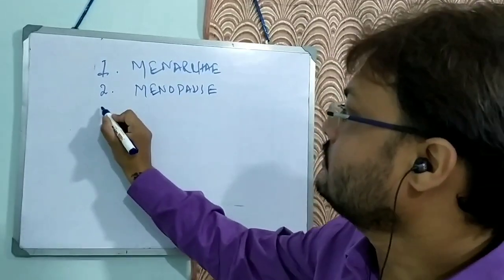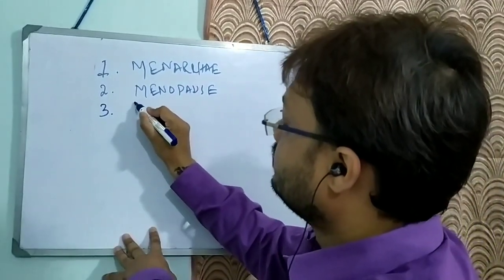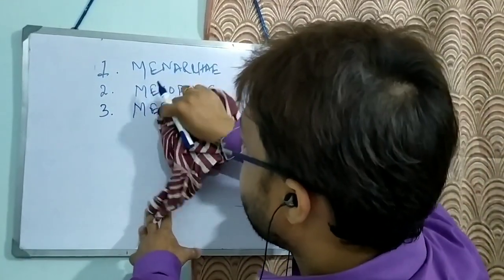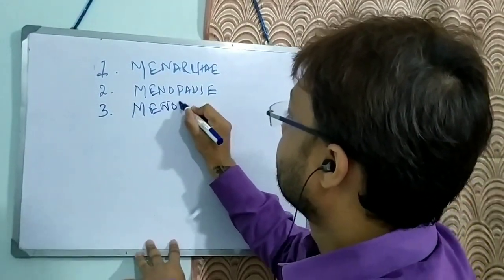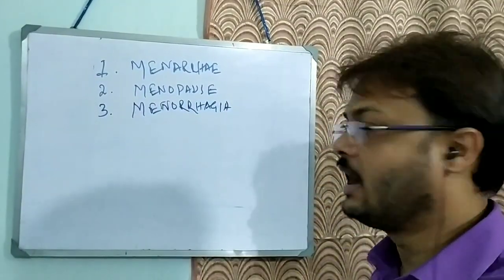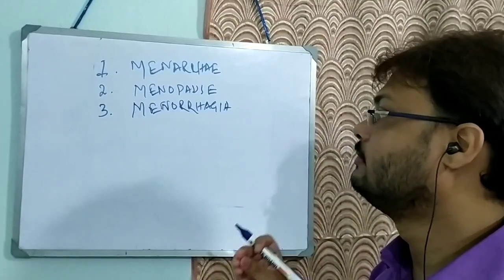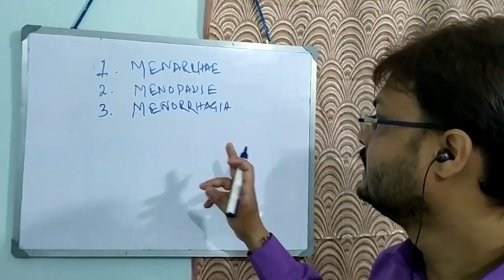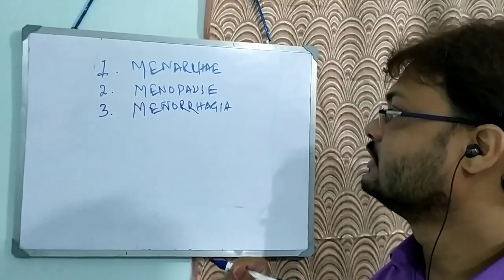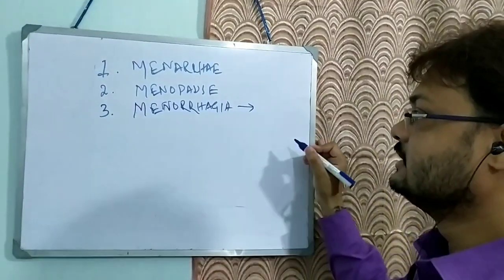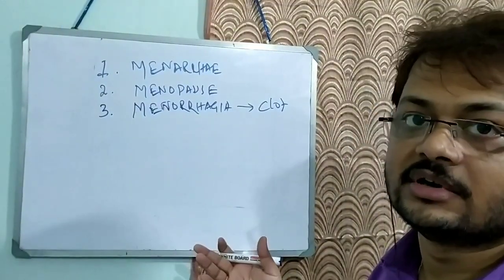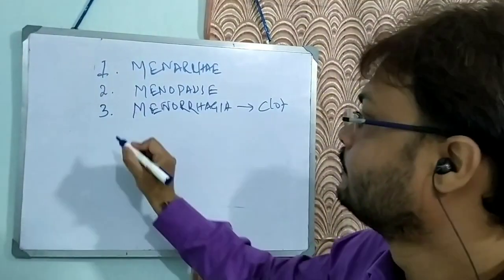Number 3, we have to know the term menorrhagia. I have already told you the normal amount of blood secretion should be 40 to 80 ml. If blood secretion is more than 80 ml, that is known as menorrhagia. The earliest sign of menorrhagia, that is heavy menstruation, is presence of clot. I already told you why presence of clot is a significant sign for menorrhagia.